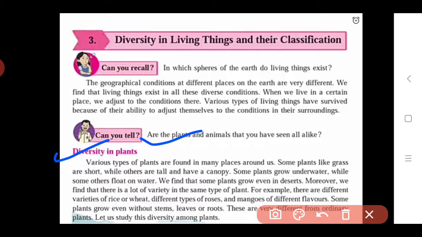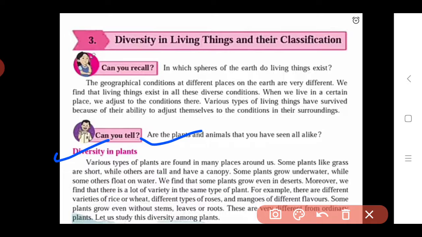Also types of roses differ in their color and fragrance. So in that way roses are also different. Mango trees also have different flavors depending upon their type. In the same plant, meaning mango trees, all the mangoes do not have the same taste. There are various types of mangoes with slightly different tastes. All are sweet, but there is some difference in their taste.